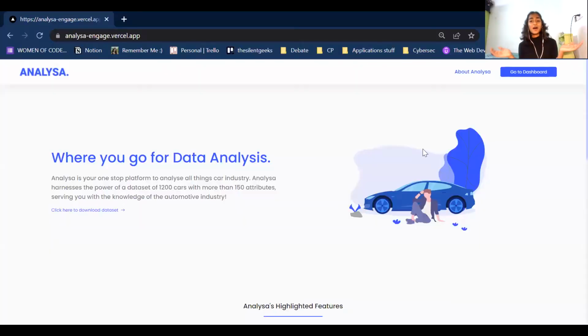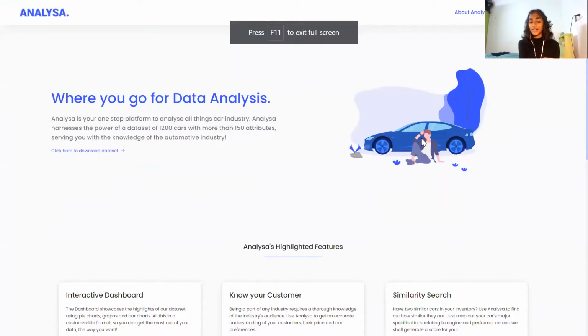I've used a data set that was given to us by the Ace Hacker team that had about 1,273 cars with more than 150 attributes. And I've tried to harness the power of that really intense data set to come up with something that's hopefully very useful. So this is a landing page that I've made for Analysa.